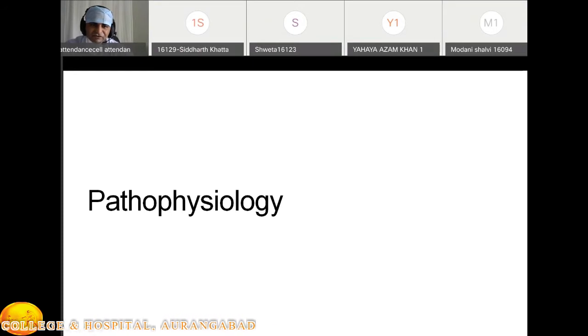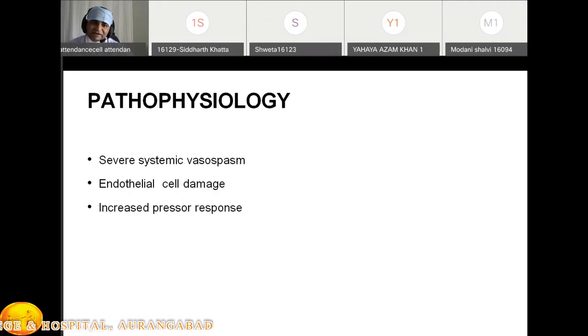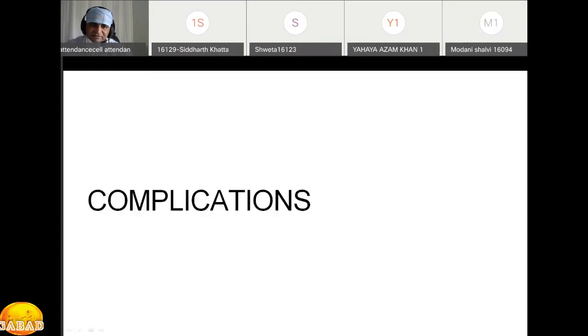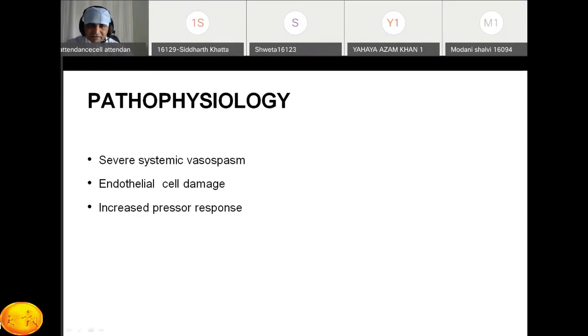Okay, pathophysiology we discuss. There is a severe systemic vasospasm. Then there is endothelial cell damage. Okay, and there is an increased pressor response. So these points are very important to remember the complications of preeclampsia. Right? Systemic vasospasm, every vessel is going under spasm, and there is damage to the endothelium, the inner lining of the vessels.